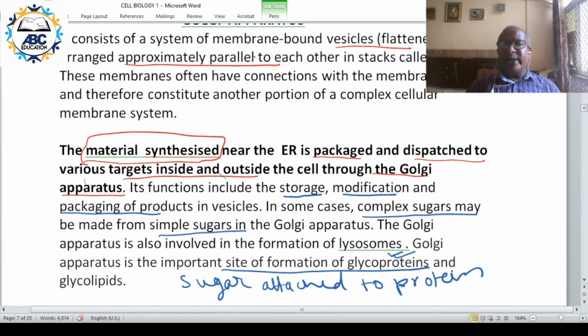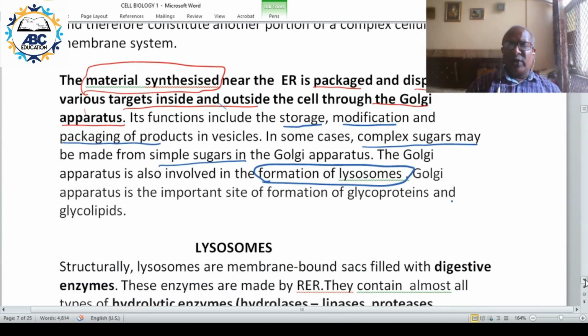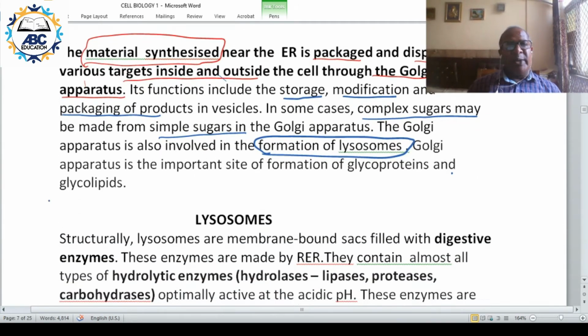Now the Golgi apparatus is also involved in the formation of lysosomes. The enzymes are packed properly and then they are sent to the lysosomes. So one is glycoprotein, another is glycolipid.